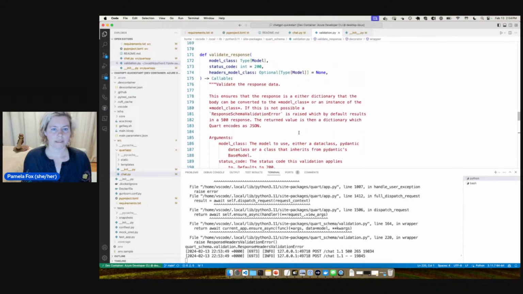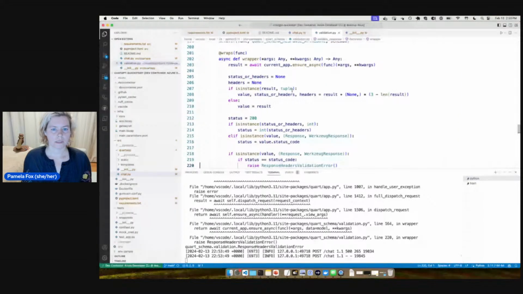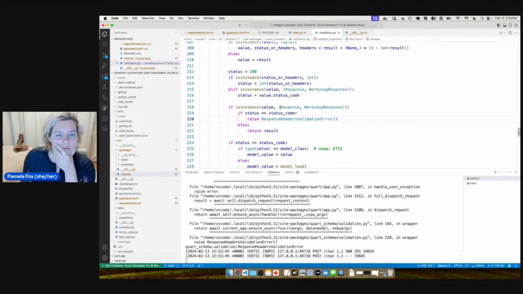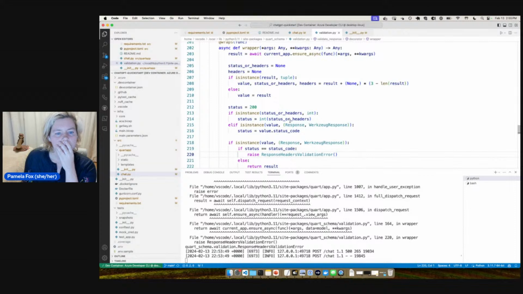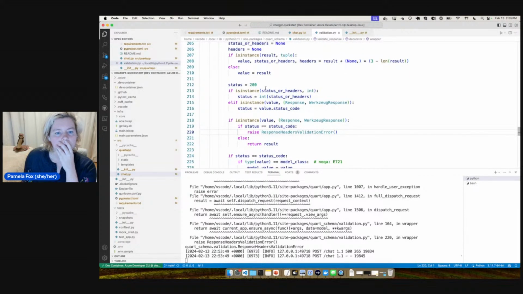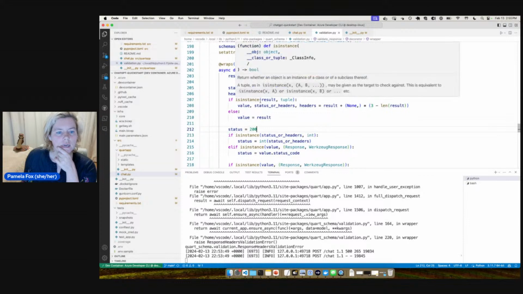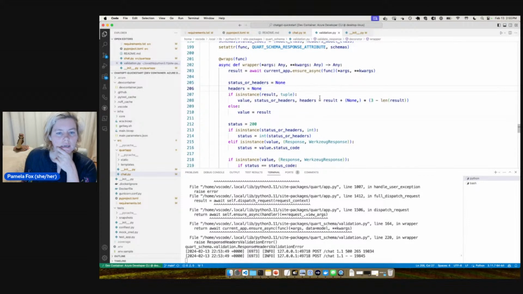Validate response. So I'm just trying to see what code leads to if status equals status code. Okay, so we start off with headers.